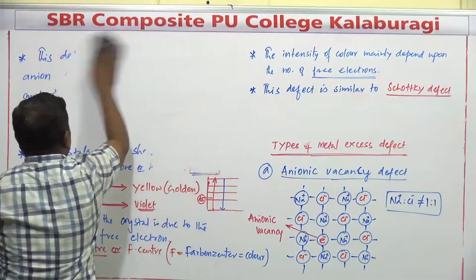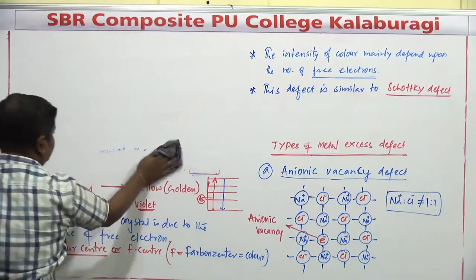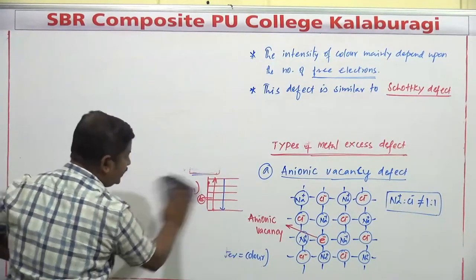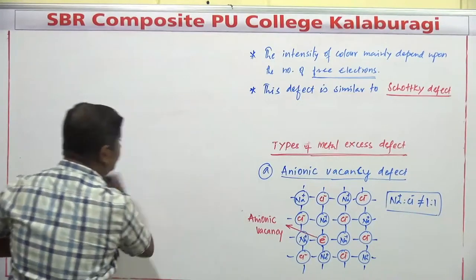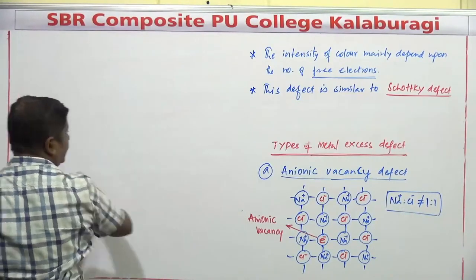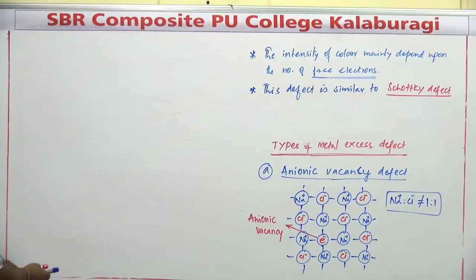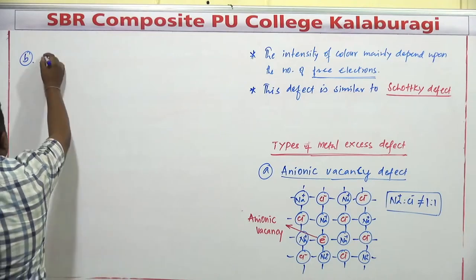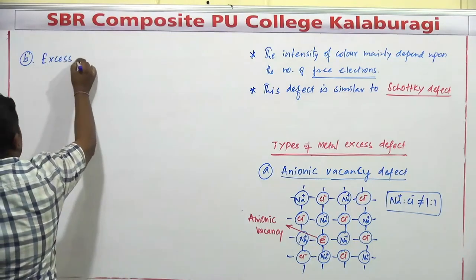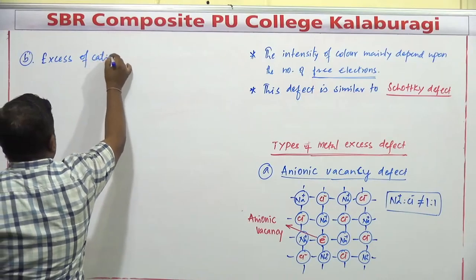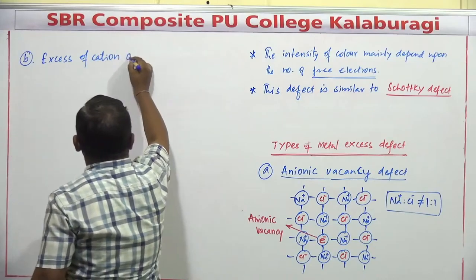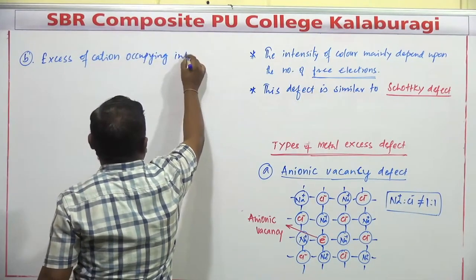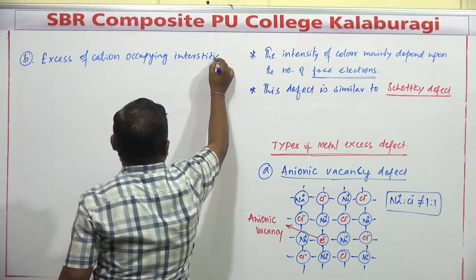This is the first type of metal excess defect. Why is it called a metal excess defect? It is a type of metal excess defect because the number of cations is more when compared to the number of anions. Anions are missing from their position. Second type: excess of cation occupying interstitial position.